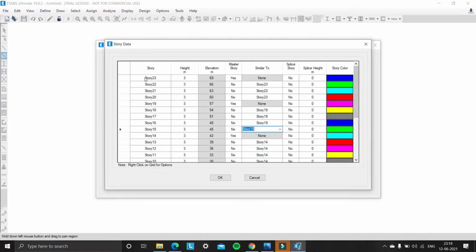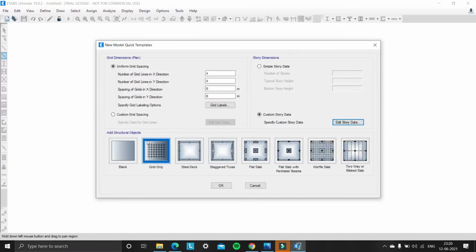And by default story 23 is the master story, so there is no need to change the master story. And 22, 21, 20 are by default similar to story 23. So click on OK. And in the structural objects we select grid only and click on OK.